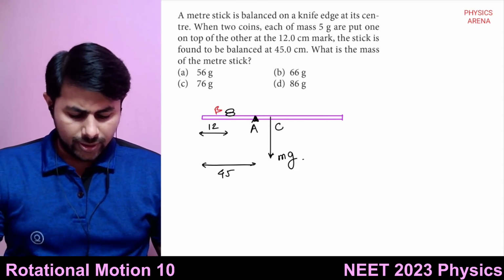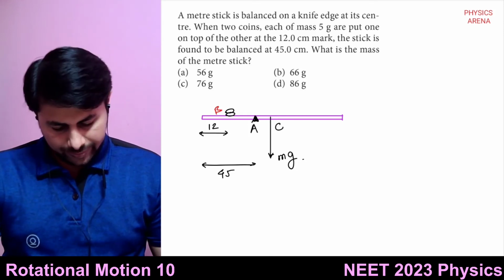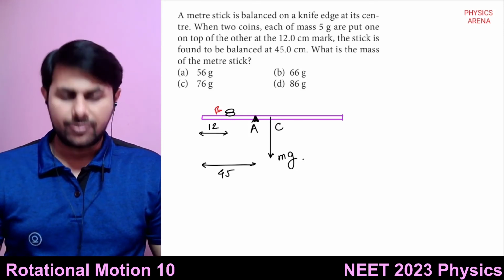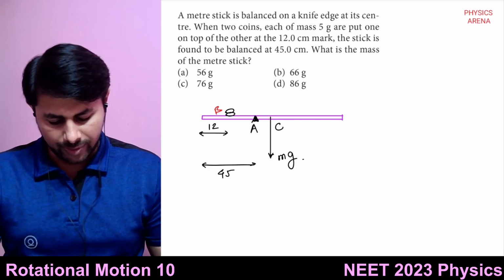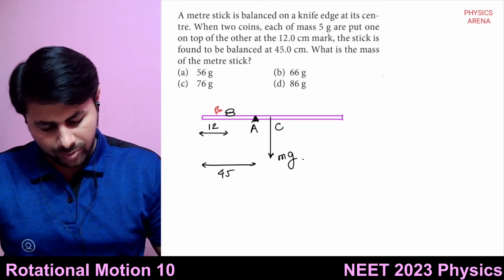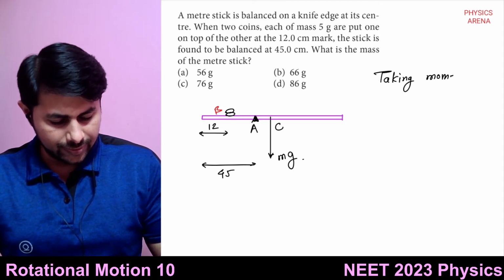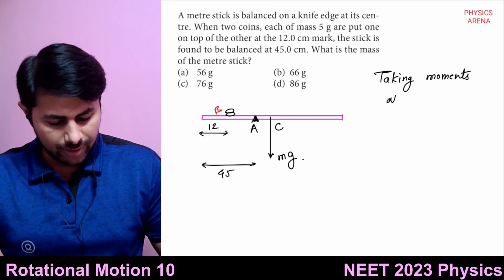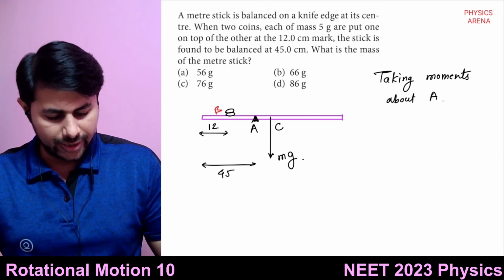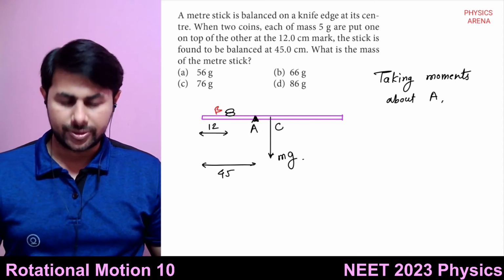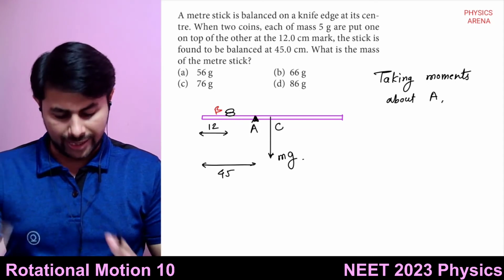So now let's take moments about A because we are balancing them about A. Taking moments about point A, we get rid of the force needed to balance.